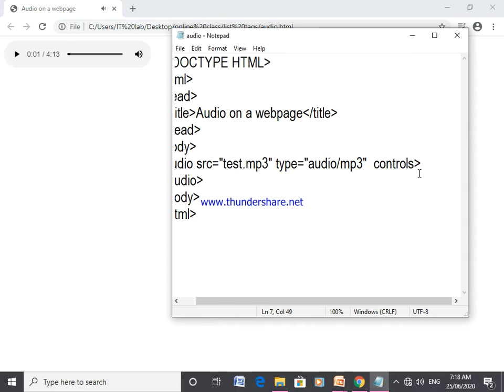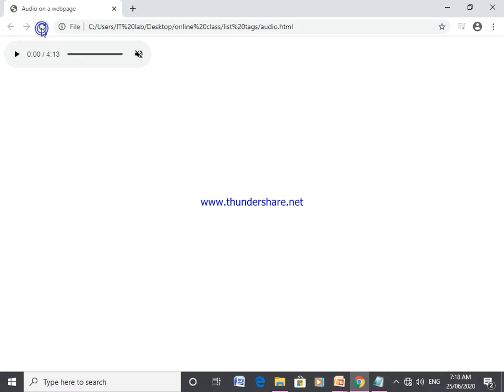Now if you go for muted, what will happen? Muted. Just click on file and save. Now refresh the code and click on the play button. Definitely you can see over here that the audio track is moving on. That means the audio is playing, but you can't hear the music because of this muted.